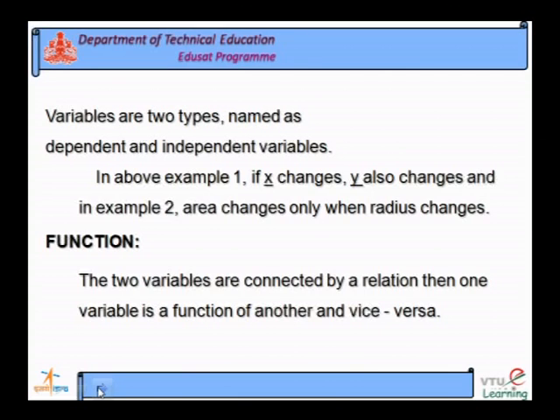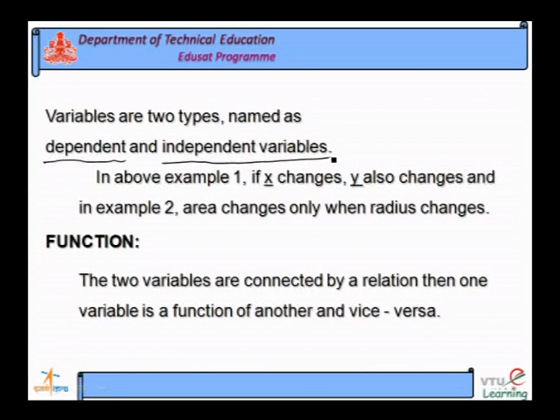Variables are of two types. They are the dependent variable and the independent variable. Friends, dependent means it depends on another.